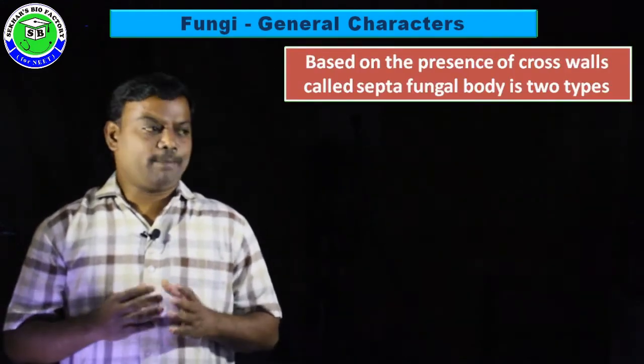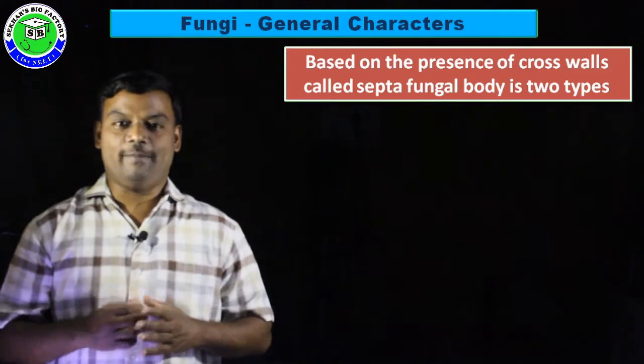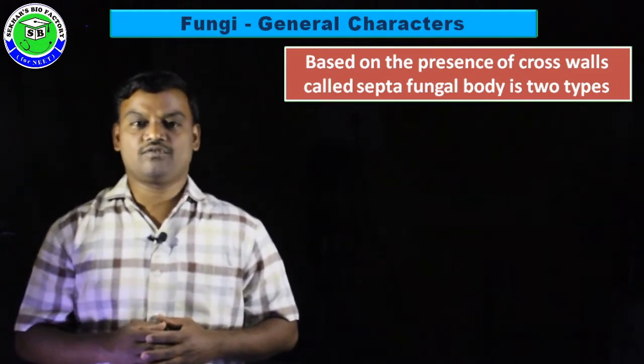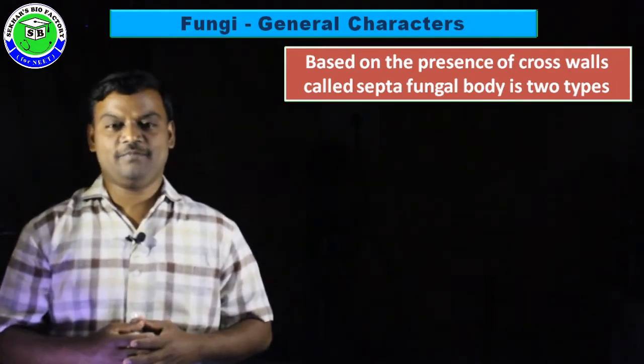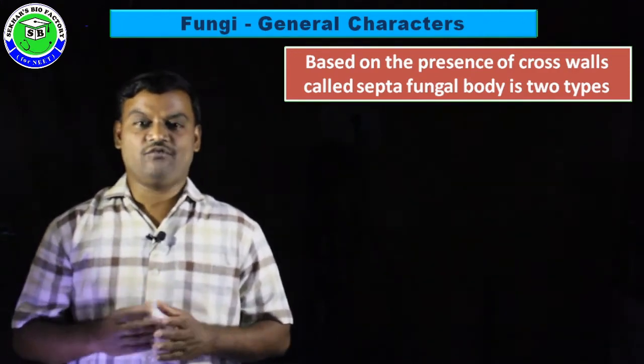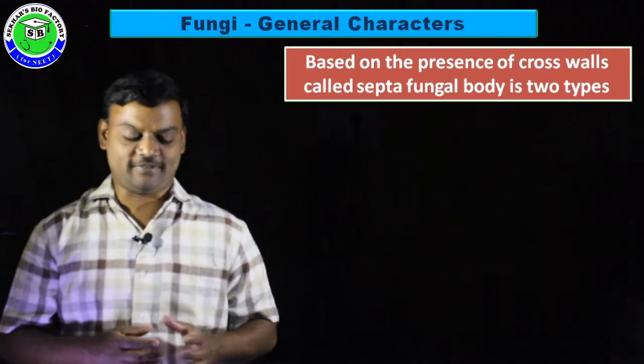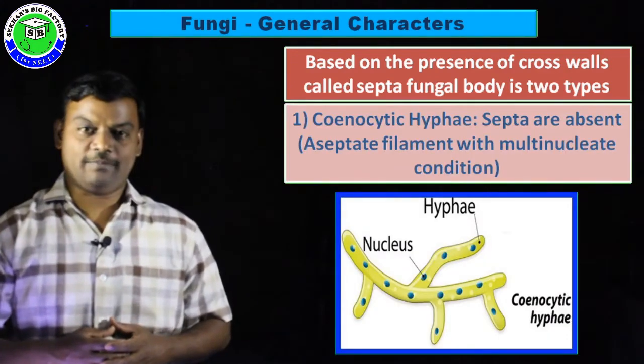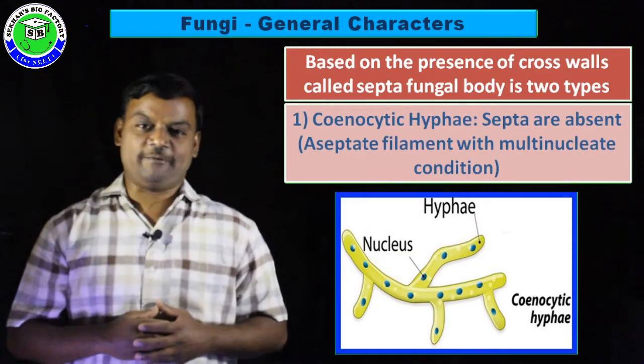Based on the presence of cross walls in the filament, and these cross walls are generally called septa, the fungal hyphae are again of two types. The first type is cenocytic hyphae.